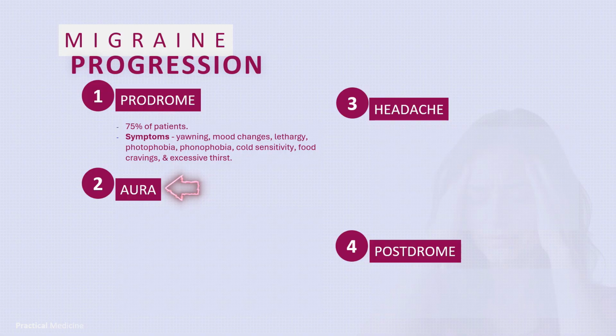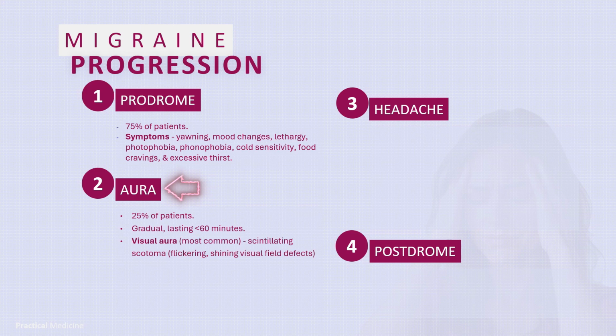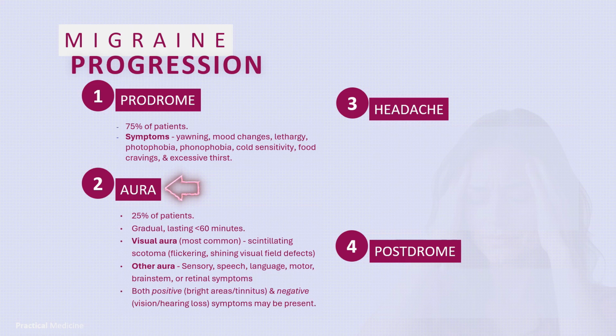Phase 2 is aura. This is experienced by about 25% of patients. It is gradual in onset, lasting less than 60 minutes. Visual aura, like scintillating scotoma, is most common, in which there is flickering, shining visual field defects. Other aura, such as sensory, speech, language, motor, brainstem, or retinal symptoms can also occur. Both positive symptoms, such as bright areas, tinnitus, and negative symptoms, such as vision or hearing loss, may be present.